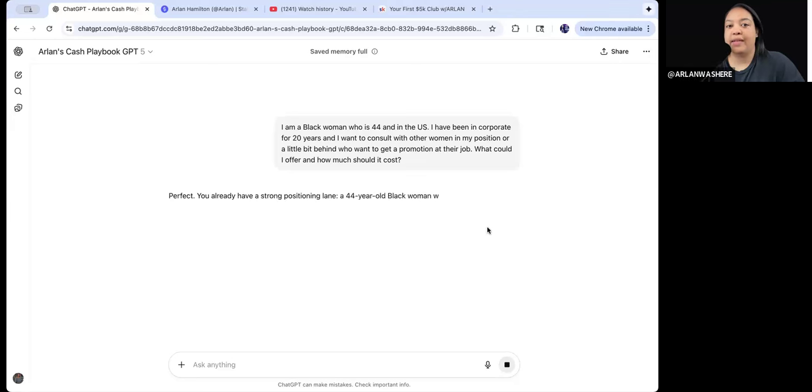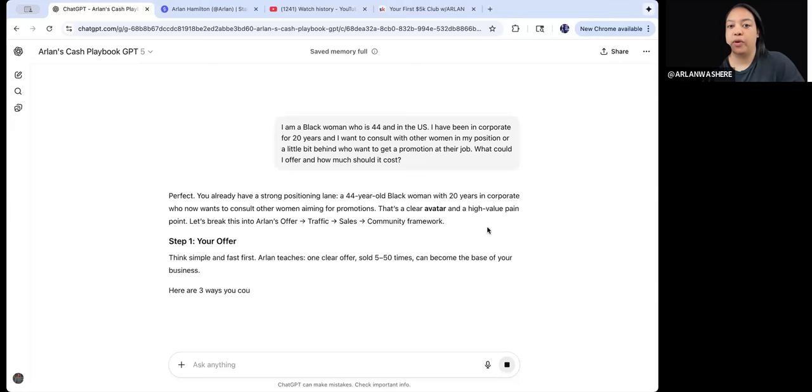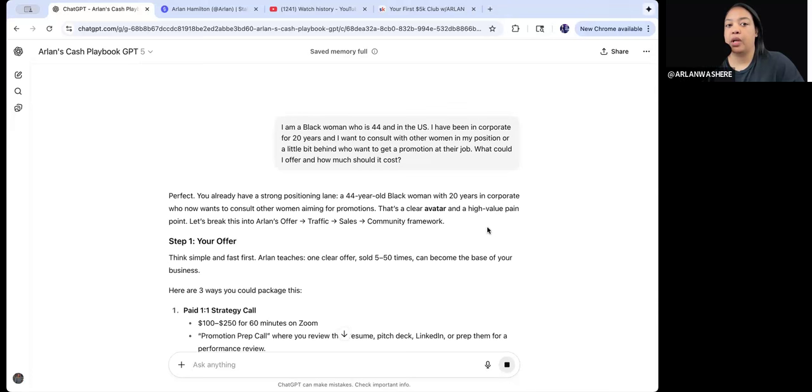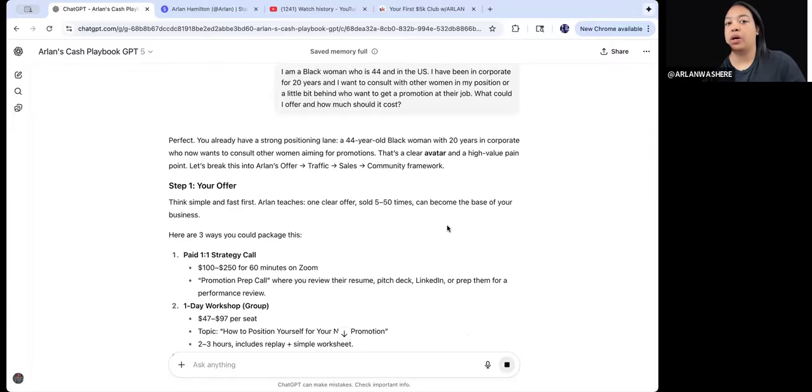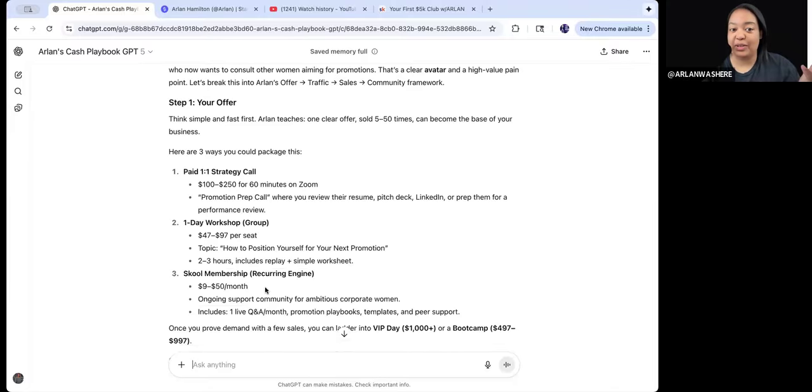So it says, perfect. You already have a strong positioning lane: a 44-year-old Black woman with 20 years in corporate who now wants to consult. There's a clear avatar and a high value pain point. Let's break this into Arlan's offer, traffic, sales, community framework. You see how it pulls? It's been trained on thousands and thousands of words, hundreds of hours. It's really, really cool. So then it just tells you step one, this is what you're going to do.